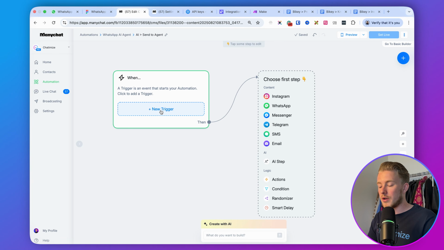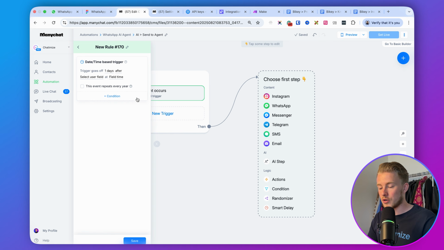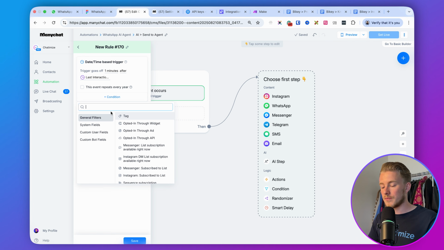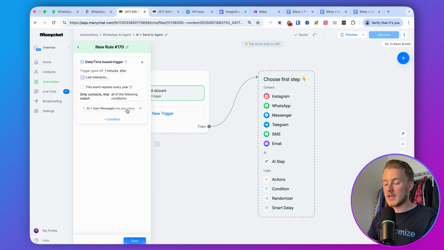So what we'll do is click on new trigger, go with contact event, and then go with the daytime occurred, and we set this to 1 minute after the last interaction in WhatsApp. So if someone didn't type for 1 minute in WhatsApp, then this will trigger, and it will only trigger if the AI user messages has any value. So we can add a condition here and say AI user messages has any value. If the AI user messages has any value and someone didn't type for 1 minute, then this will trigger, right? So we can click here on save.